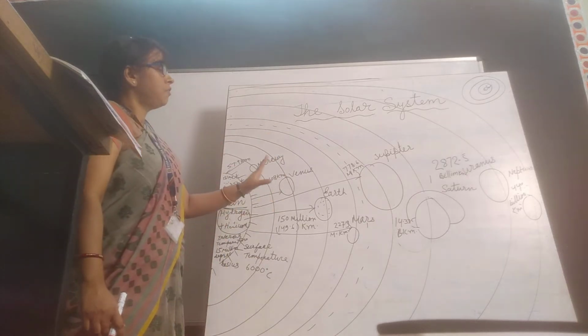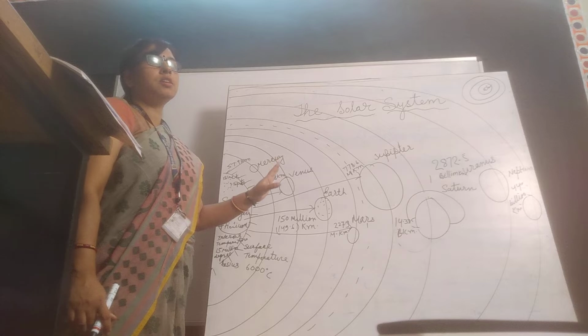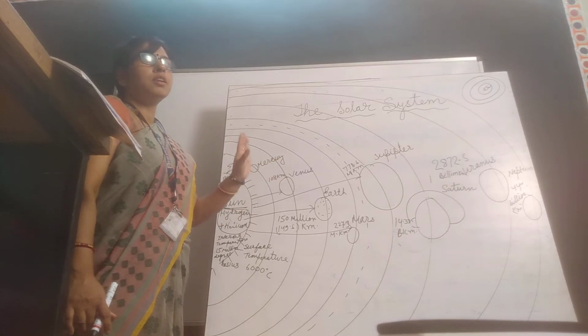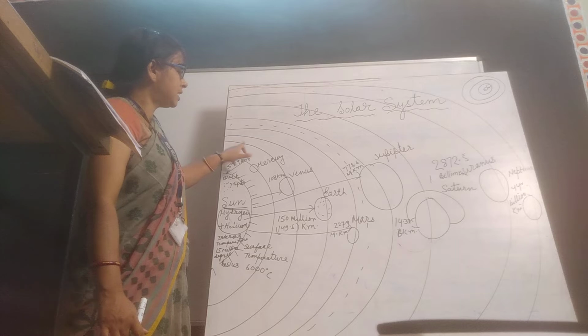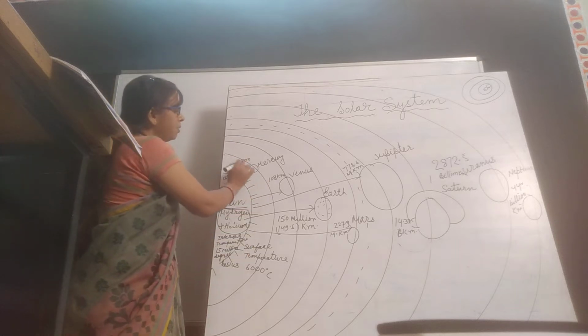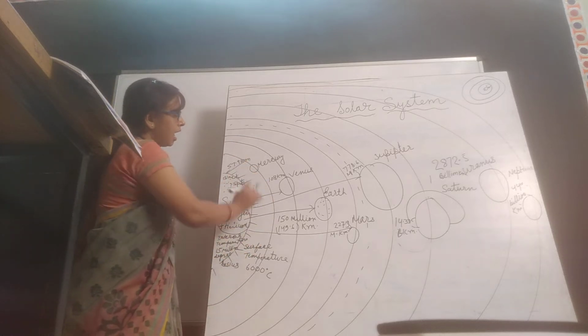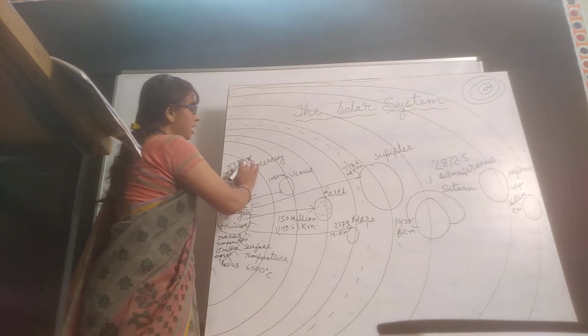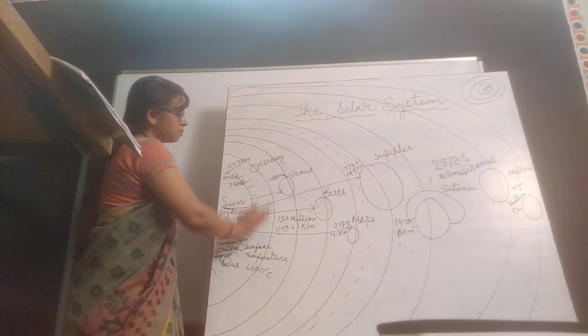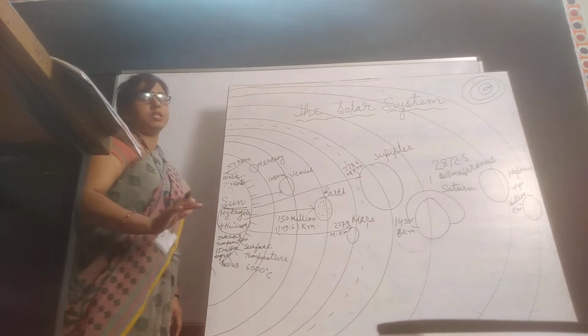These planets revolve on a certain elliptical path. This path is called an orbit. You can see in the picture that every planet has its own path, and they do not deviate from their path to another path. These paths are called the orbits. Understood?